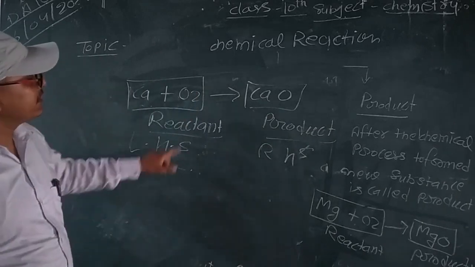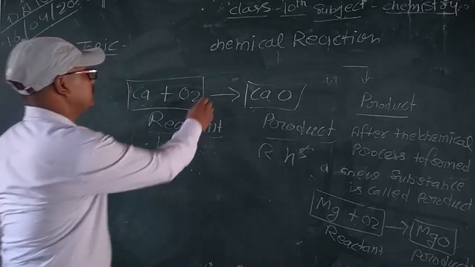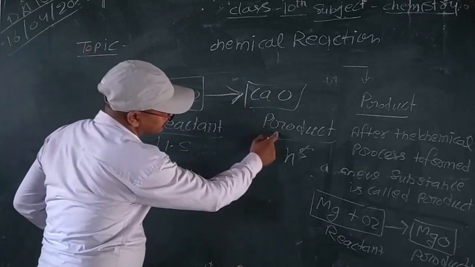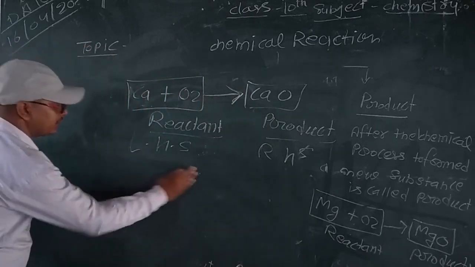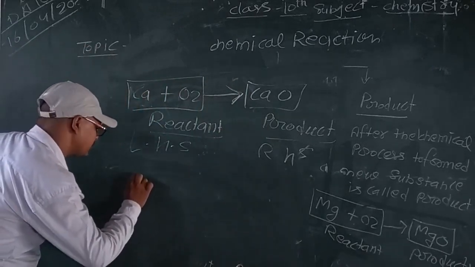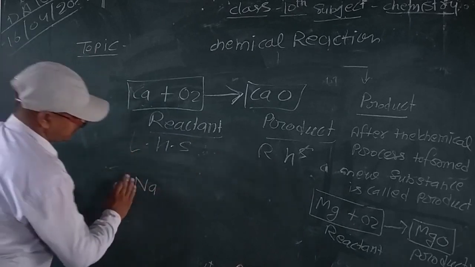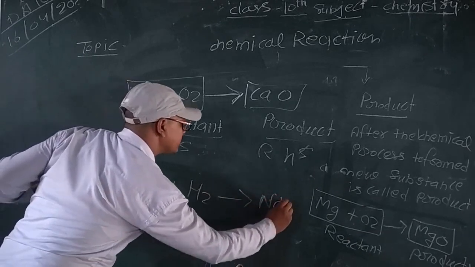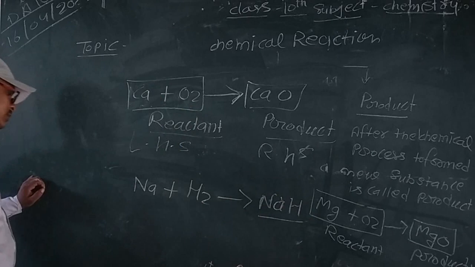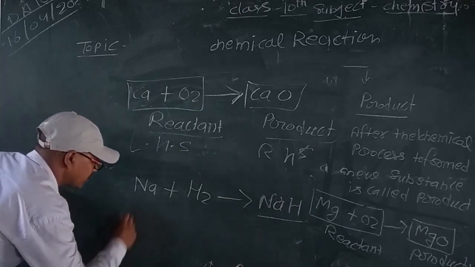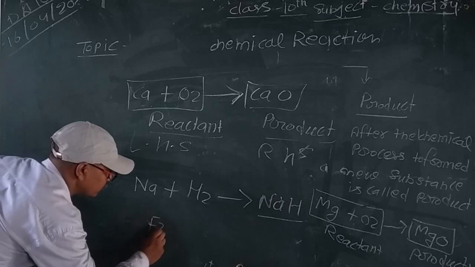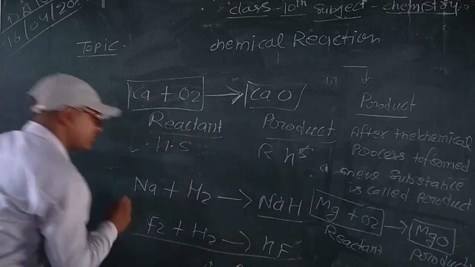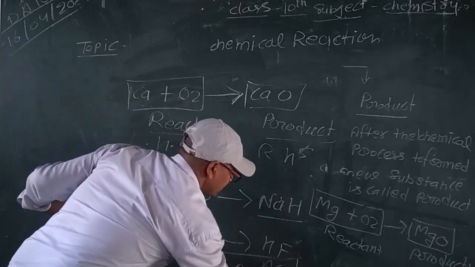The chemical process is represented by an arrow, with the reactant on one side and the product on the other. Another example: chlorine reacts with hydrogen to form hydrogen chloride, a hydride acid.